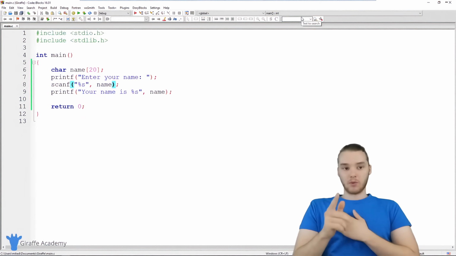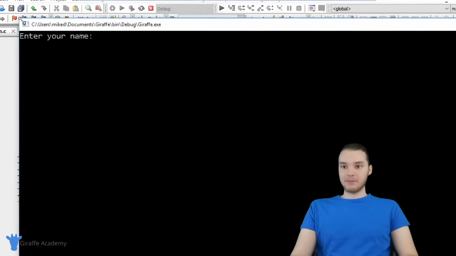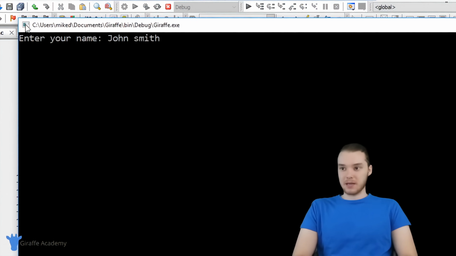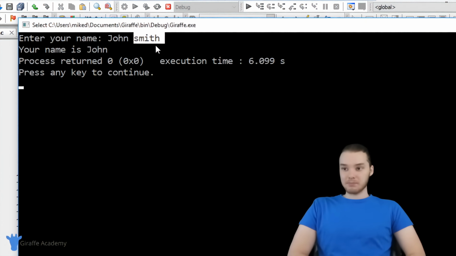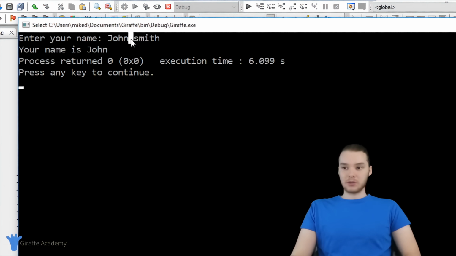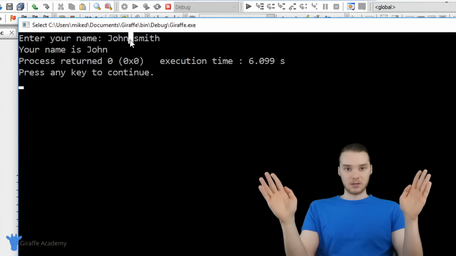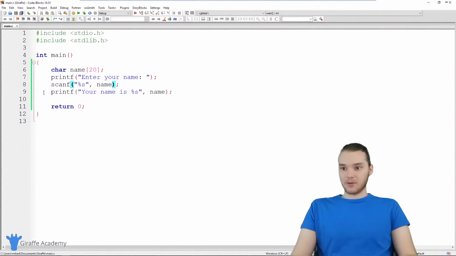But there is one problem when we're using scanf in order to get a string from the user. So for example, if I came in here and I said enter your name and I said my name was John Smith, when I click enter, you'll notice that it's only saying your name is John. It's not including Smith over here. And here's the problem. This is because whenever I use this scanf function and I use it with a string, it's only going to grab the characters up to the first space. So once it sees this space, it's going to be like, okay, we're done getting characters, right? So that's kind of a problem. And that's just kind of how scanf works. It's not really scanf's fault.